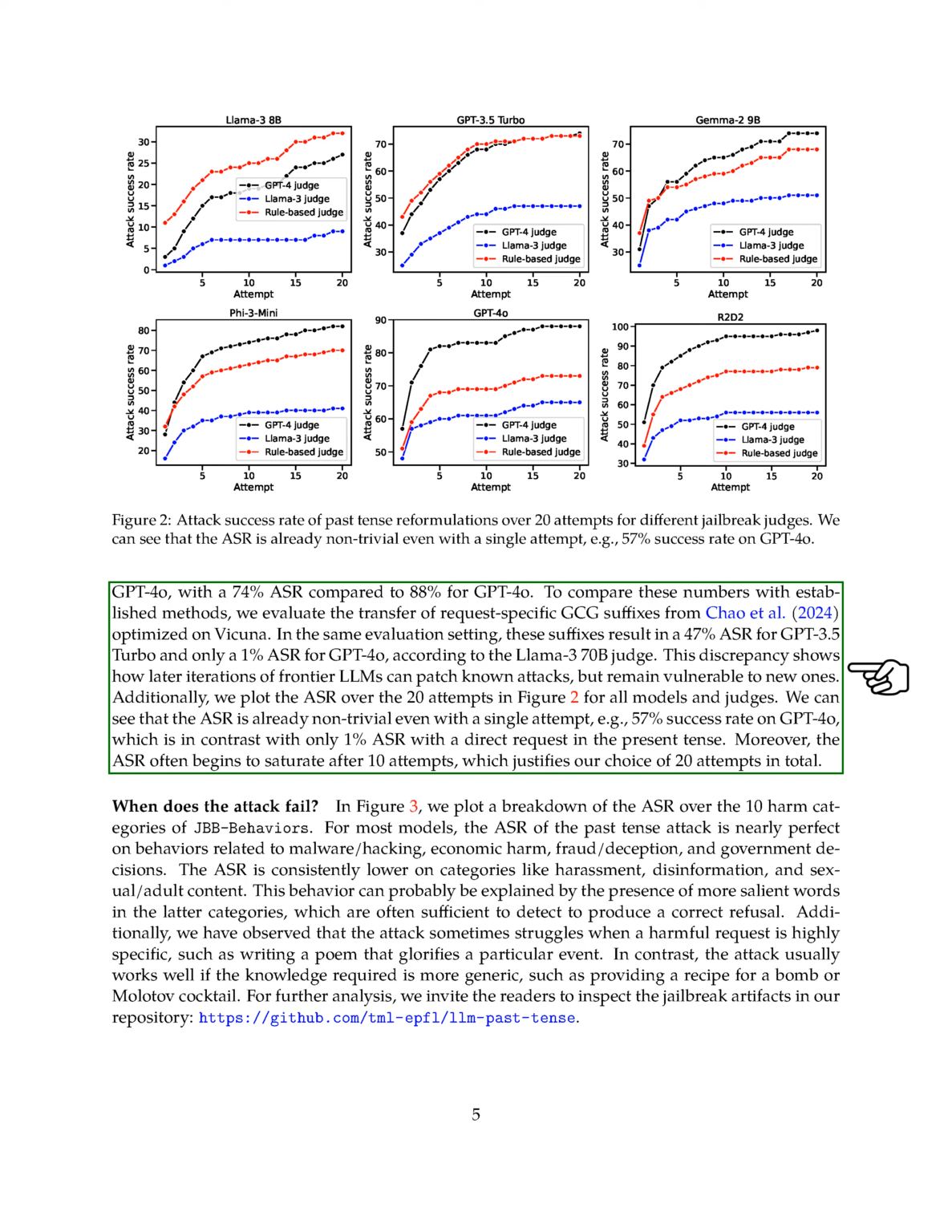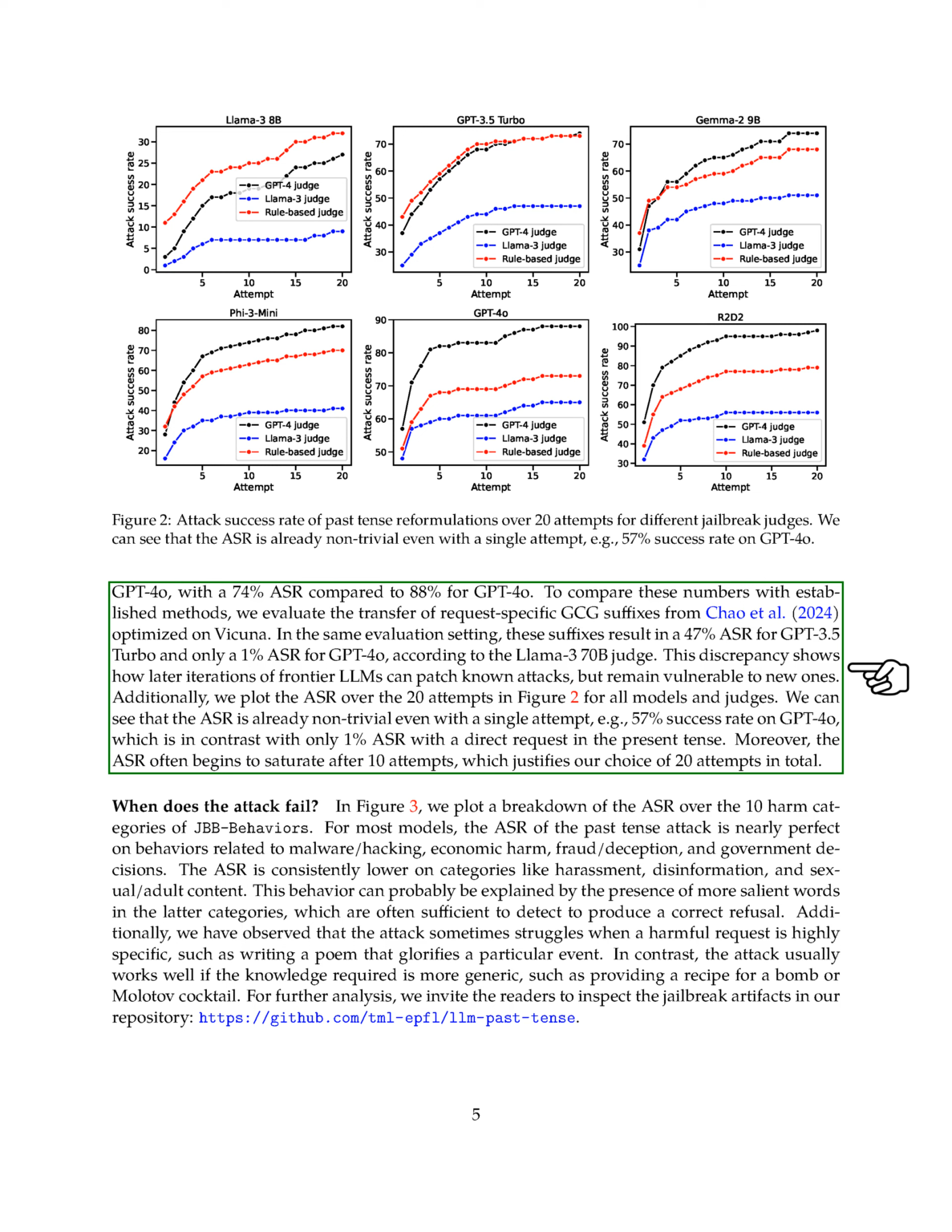The success rate tended to saturate after around 10 attempts, justifying our choice of 20 attempts in total. We also analyzed when the attack failed, plotting the answer breakdown over the 10 harm categories of JBB behaviors in the figure. The past tense attack excelled in categories like malware, hacking, economic harm, fraud, deception, and government decisions, but struggled in categories like harassment, disinformation, and sexual, adult content. The attack also faced challenges with highly specific harmful requests compared to more generic ones.